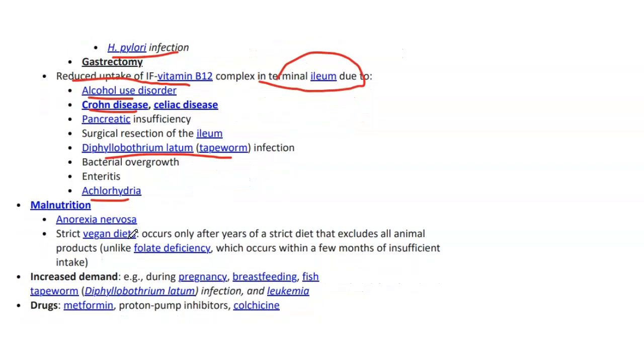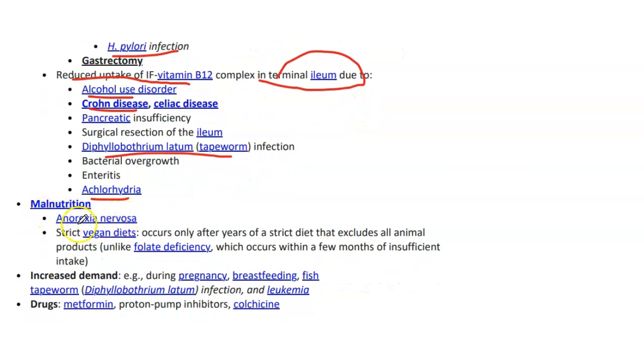The second mechanism is malnutrition. With malnutrition, we can have anorexia nervosa and strict vegan diets. Vitamin B12 is found in meat. Those who are taking strict vegan diets can suffer, but it takes years to develop because we have B12 stores for up to 3 to 4 years.